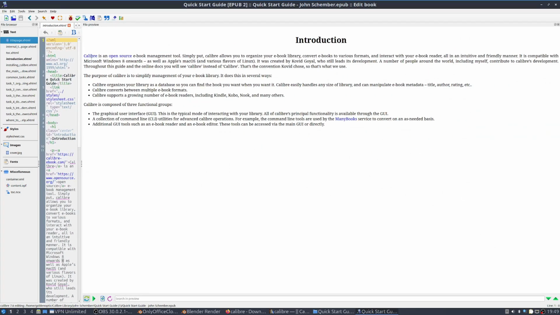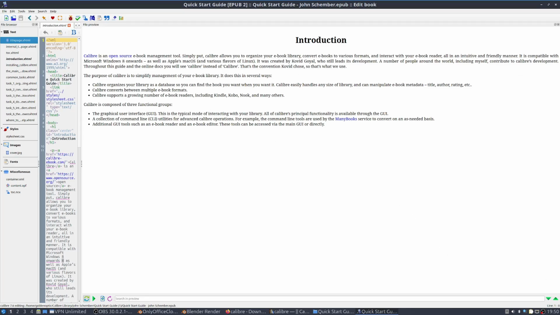Introduction. Calibre is an open source ebook management tool. Simply put, Calibre allows you to organize your ebook library, convert ebooks to various formats, and interact with your ebook reader, all in an intuitive and friendly manner. It's compatible with Microsoft Windows 8 onwards. We don't talk about Windows 8, as well as Apple's macOS and various flavors of Linux. It was created by Kovid Goyal. I've never read this before, who still leads its development. That's pretty good. A number of people around the world, including myself, contribute to Calibre's development.